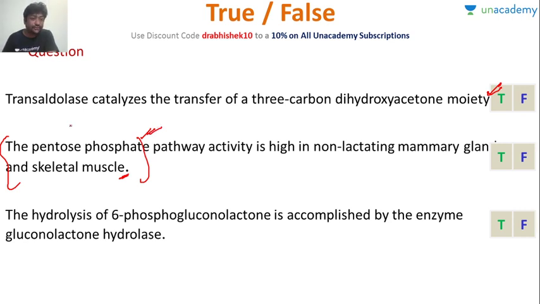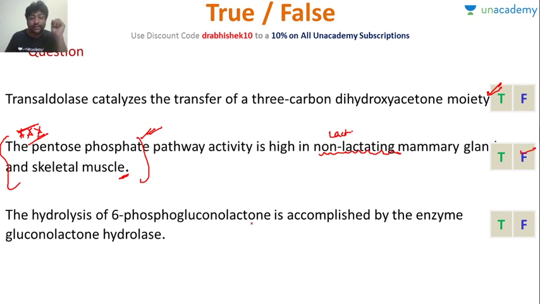I want an answer for this because there is always a delay in YouTube transmission. Please answer for this. Very good, all of you have got it. Rifaka, this is false. It is lactating mammary gland. In non-lactating mammary gland or in skeletal muscle, pentose phosphate pathway is one of the lowest. So this is false.